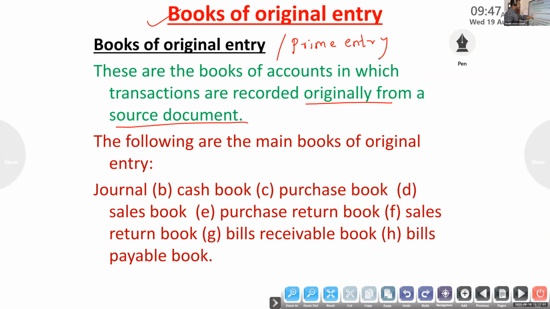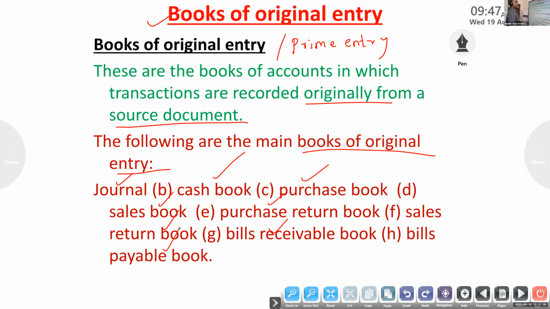So we will study the problems. What are the types of books of original entry? First, journal, which we will prepare first, then cash book, purchase book, sales book, purchase return, sales return, bills receivable, and bills payable book.